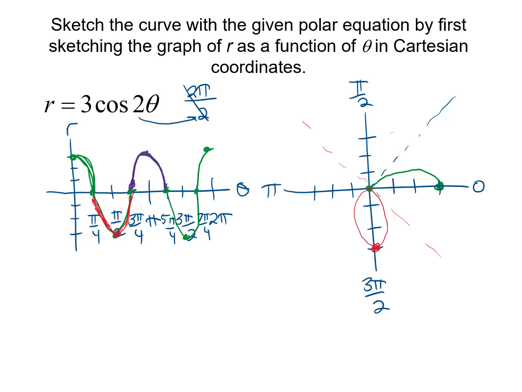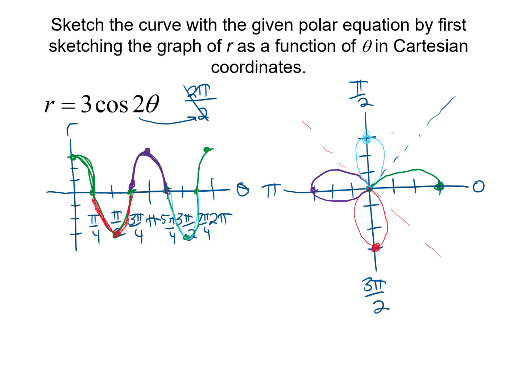Alright, now if I look at this next piece, we start at the pole at 3 pi fourths. By the time we get to pi, we are at 3. So we're going to be swinging around here to 3, and then we see we go back to the pole. And then we've got another loop there, and this particular one we do negative again. At 3 pi halves we're at negative 3. So at 3 pi halves, I need to count up the other way, negative 3, and we swing in this quadrant around and back to the pole.